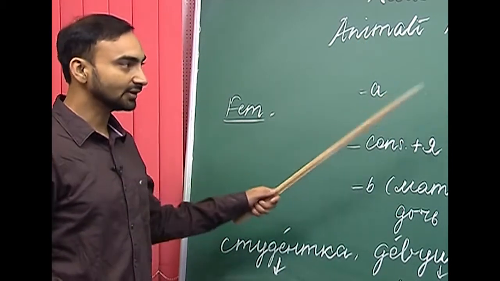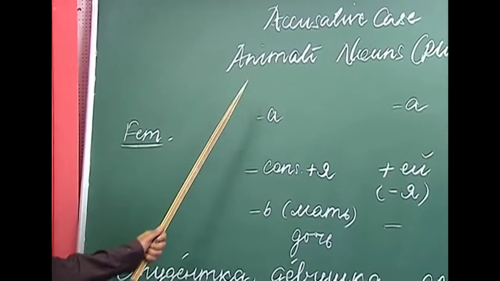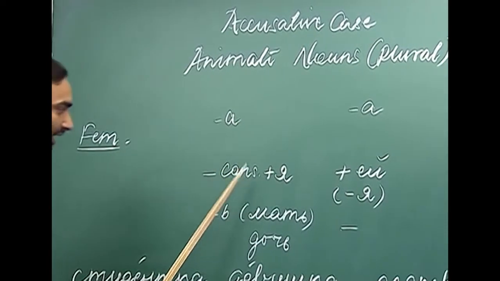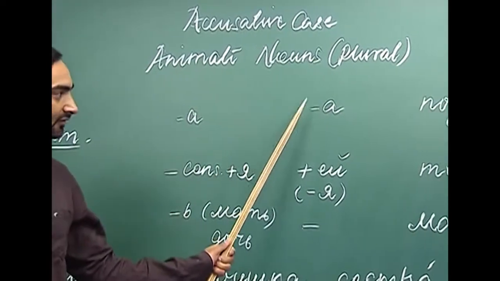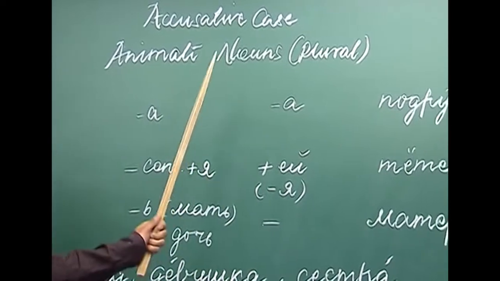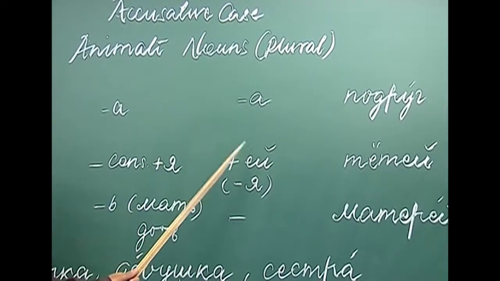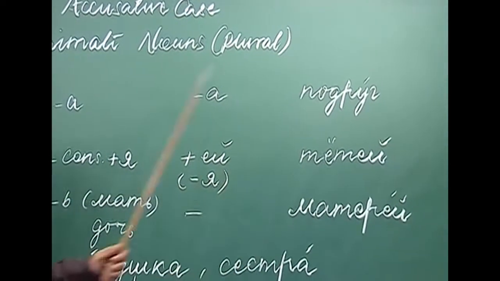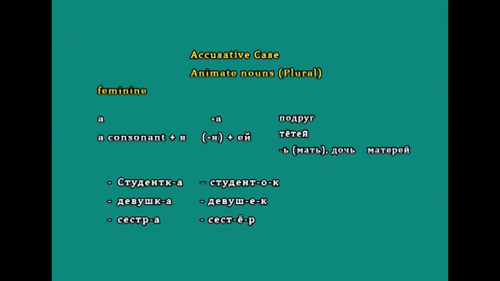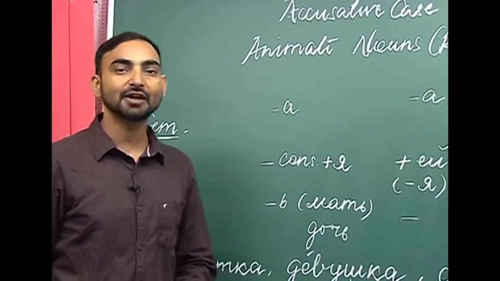Again, based on the previous session, I have written here endings first and then what we are supposed to do, what we are going to add or remove, and then some examples. So, the feminine nouns which end with the vowel a, for example, padruga.